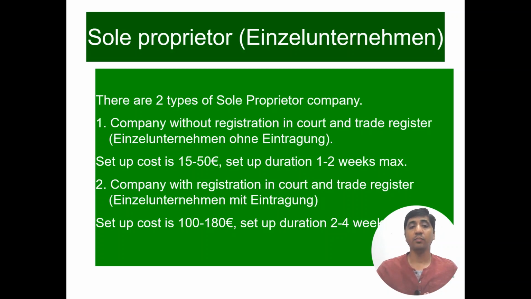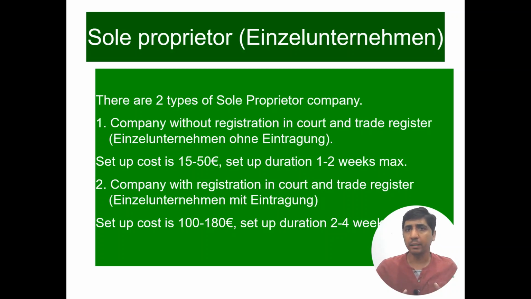In this case, for Einzelunternehmen mit Eintragung, it varies between 100 to 180 euros. The setup duration takes 2 to 4 weeks, because we have to register not only in the trade department, but also in the court as well as in the trade register.